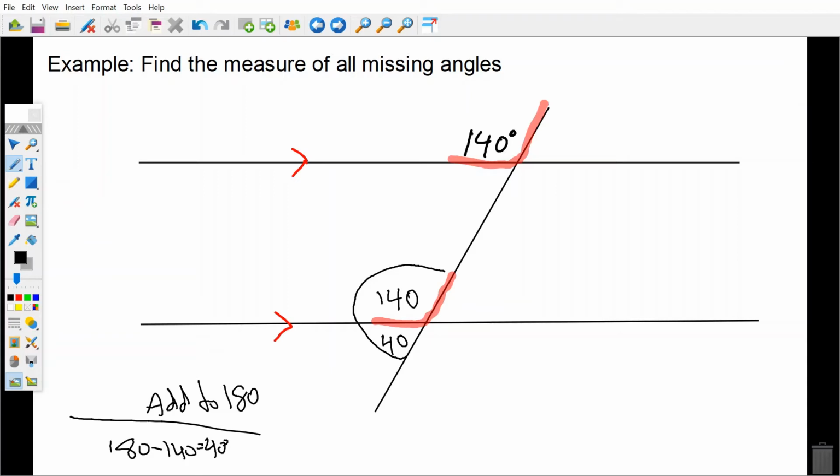If that angle is 40 degrees, it corresponds, right? The angle 40 corresponds with angle 40 up here. So this one is 40 as well. Now you can see that if we look at the straight line this way, these also make a straight line, so they have to add to 180 as well. So if that's 140, this is going to be 40. These two angles have to add up to 180, so if that's 40, then this is 140. Same thing down here, 40 and 140. So from that first angle measurement of 140 degrees, we were able to fill in all of the missing angles.